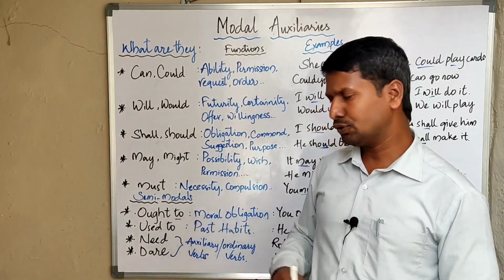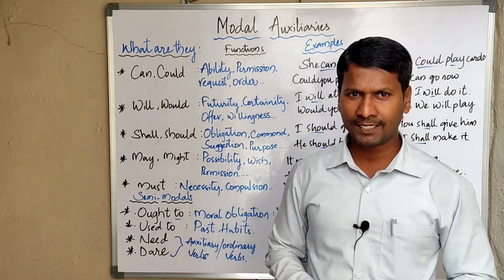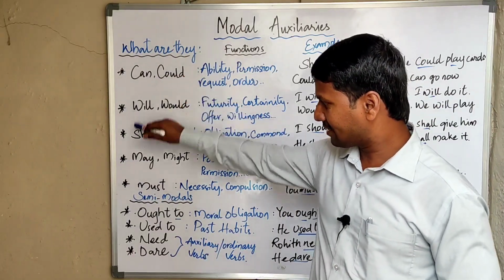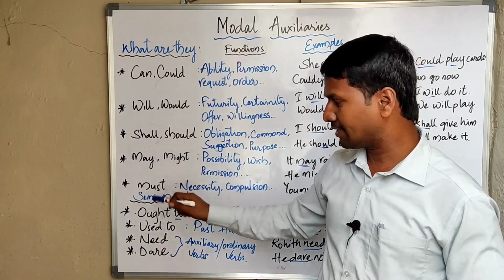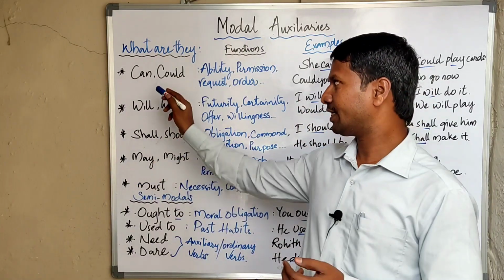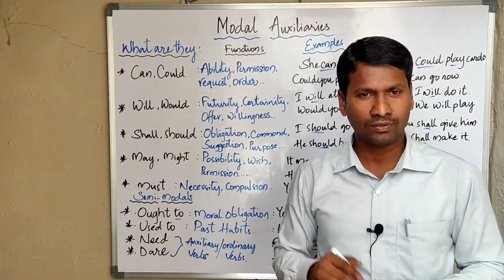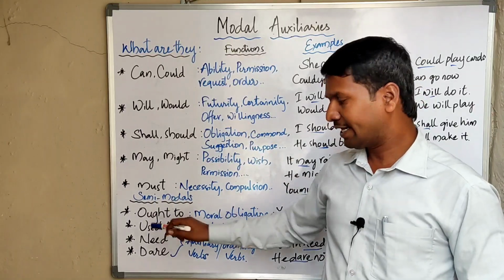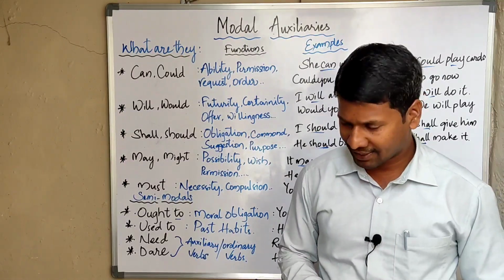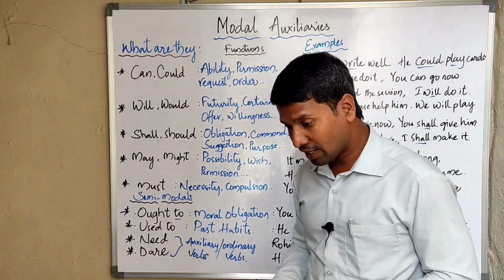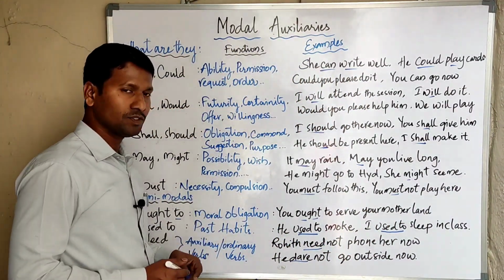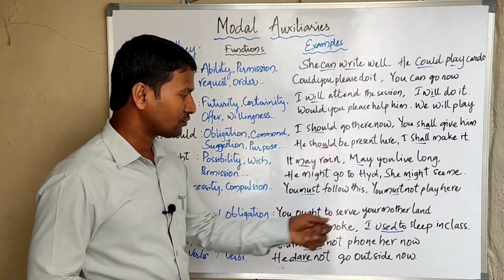When you look at ought to and used to, the reason we call them semi-modal auxiliaries is that the other modal auxiliaries, can, could, will, would, shall, should, may, might, must, do not allow to after them. These 2 have to after them. It is one of the reasons we consider these 2 semi-modal auxiliaries. And when you look at the semi-modal auxiliaries' functions, what do they express? Ought to expresses moral obligation. Example: you ought to serve your motherland.